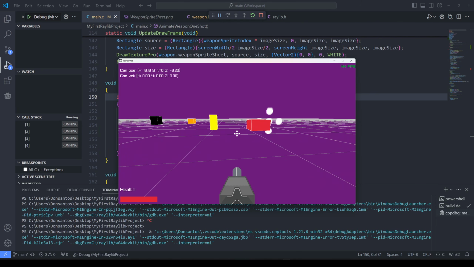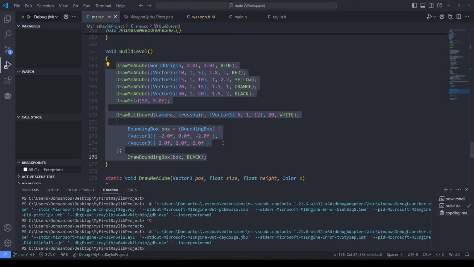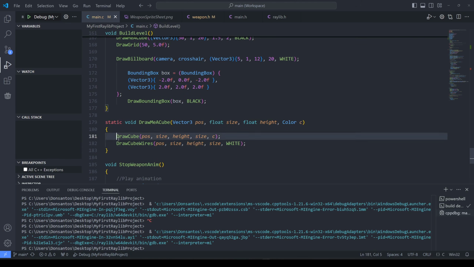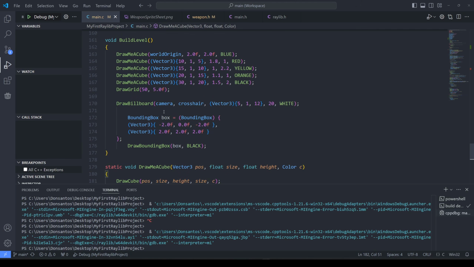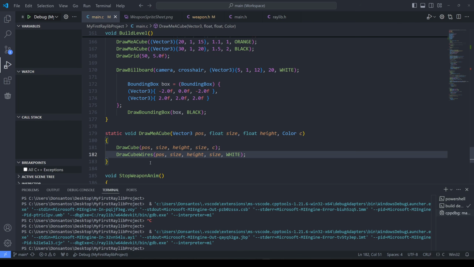Right now the level just consists of a few boxes, and this is what that looks like. Instead of just drawing a cube every frame, we could create a struct of a cube with a position and a size and a color and with a bounding box so that we can shoot at it. Or maybe even collide with it. I'm not sure about the collision yet.